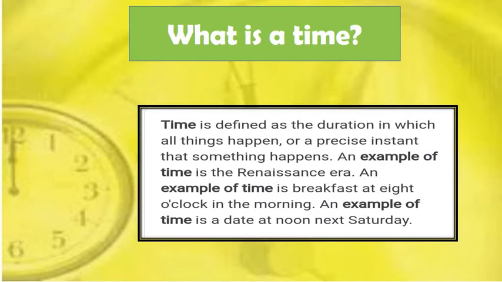An example of time is the Renaissance era. An example of time is breakfast at 8 o'clock in the morning. An example of time is a date at noon next Saturday.